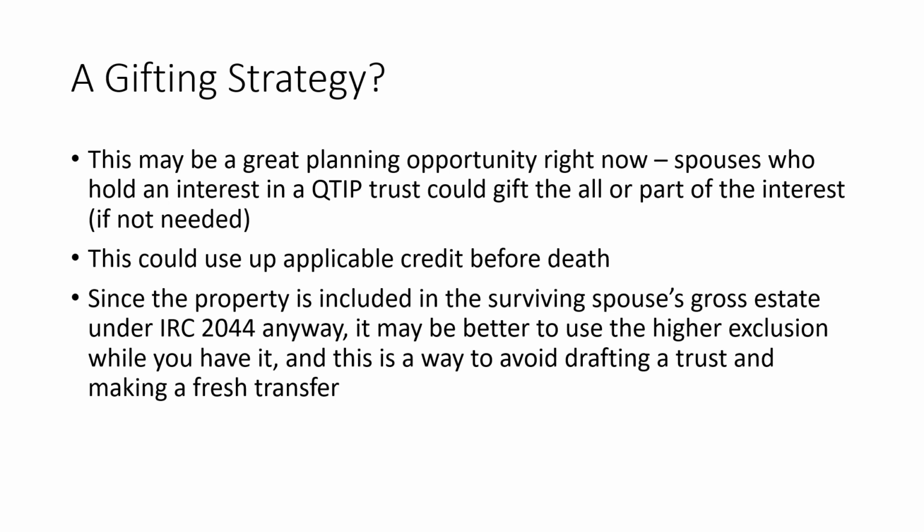So, since the spouse has a higher exclusion now, and it seems likely that it will go down possibly prior to the spouse's death, it may be better to use the higher exclusion now while the spouse has it to give up that interest in the QTIP trust. And that's a great way to avoid having to start fresh to draft a trust, make a transfer, and value that transfer for gift tax purposes.